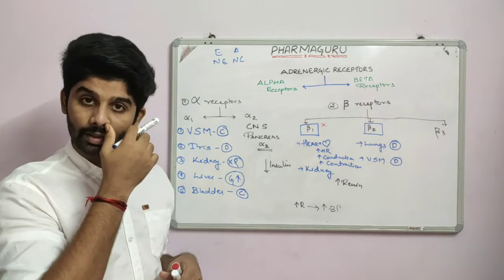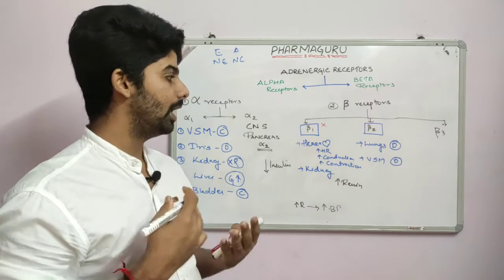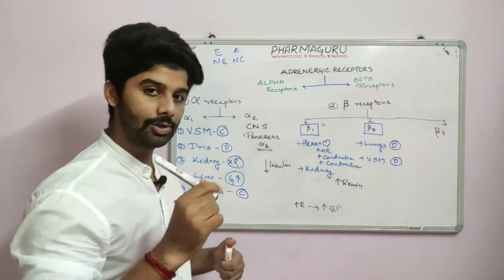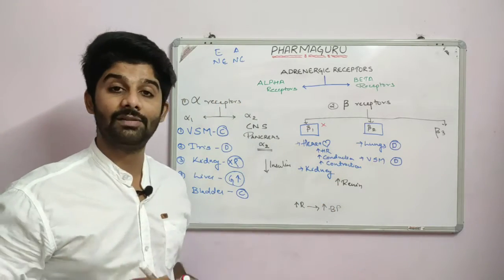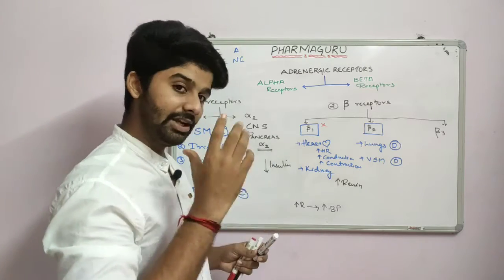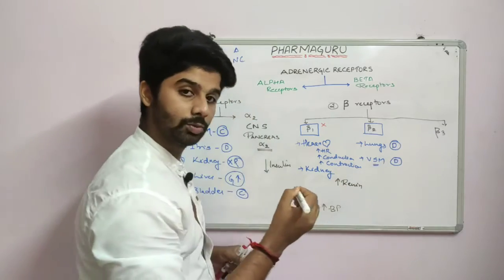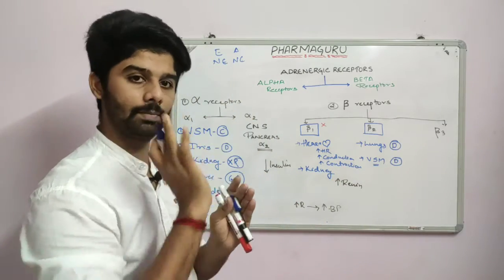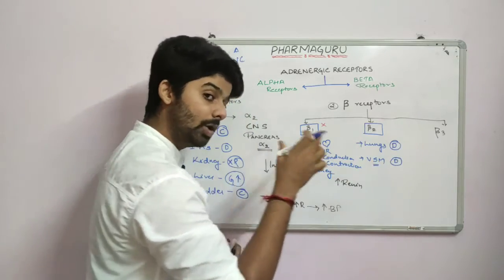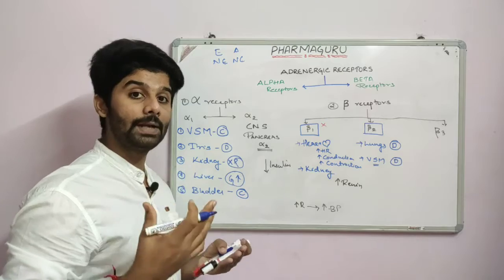But there is a condition where you would like to increase the blood pressure and you cannot give a beta 2 blocker: if the patient is having respiratory problems such as asthma or COPD. Why? A beta 2 blocker will block the beta 2 receptor in the vascular smooth muscles, constrict the blood vessels and increase the blood pressure. But it will also constrict the lungs, which will make the condition of asthmatic or COPD patients worse.